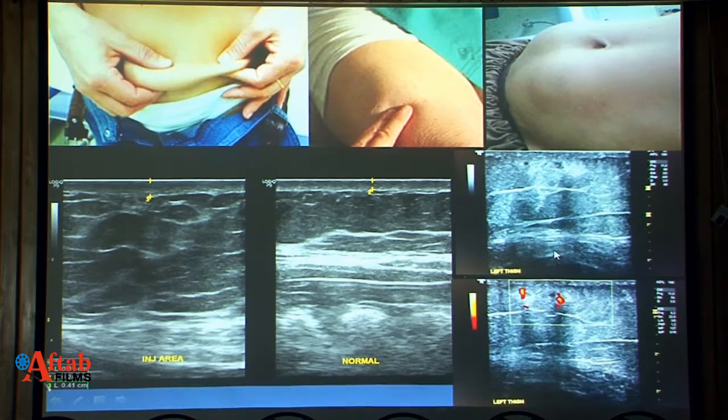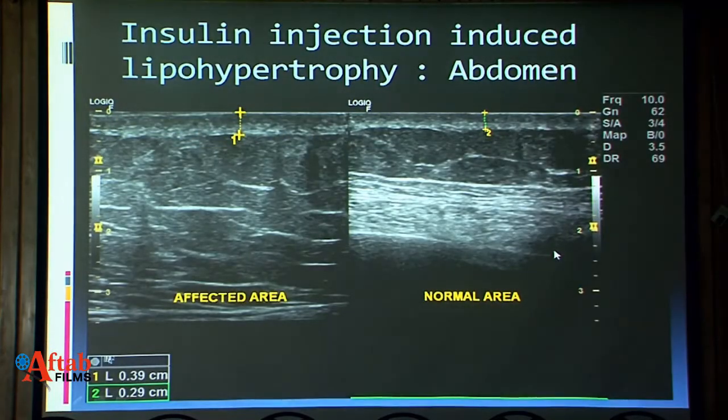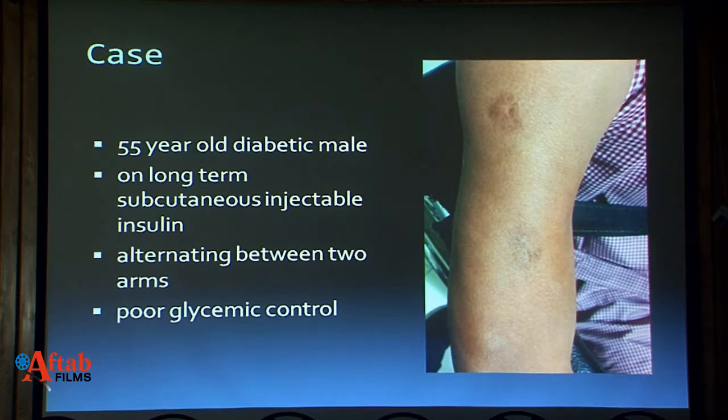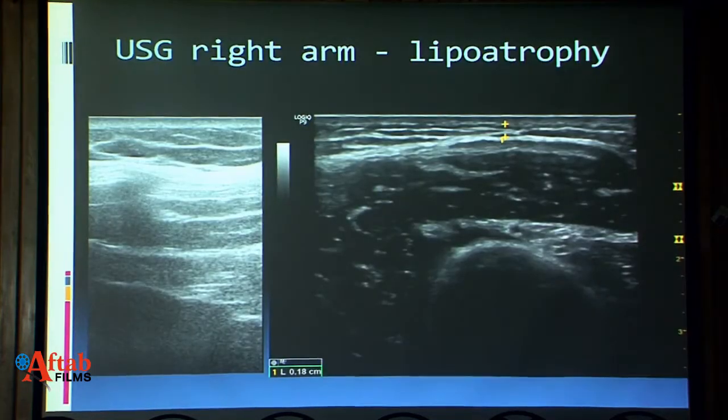Again, few areas, hyperechoic nodular areas. This is over abdomen. There is hypertrophy. You can see that there is increased thickness of the subcutaneous fat as compared to the normal area. So it is very obvious on ultrasound. Arm. There is lipoatrophy in this case. You can see hardly any fat in the subcutaneous plane.